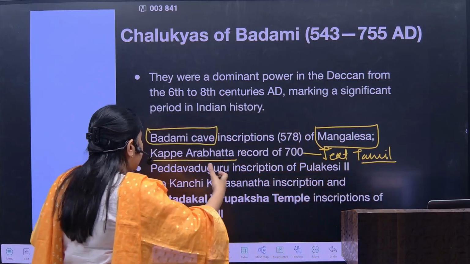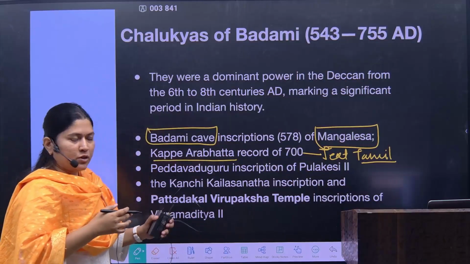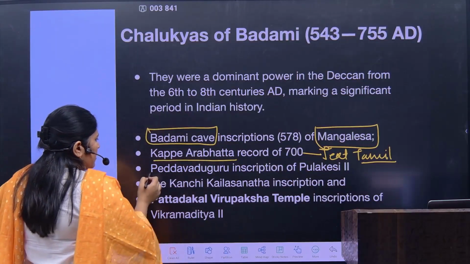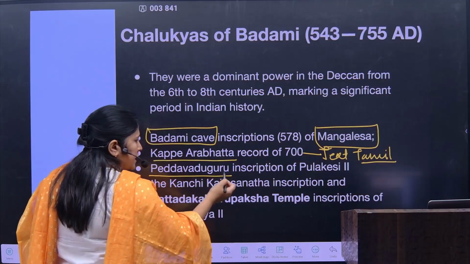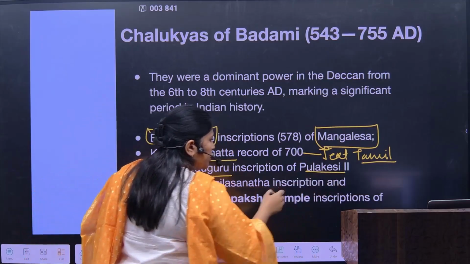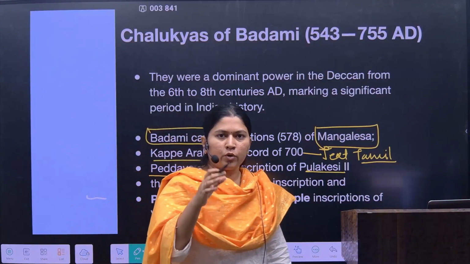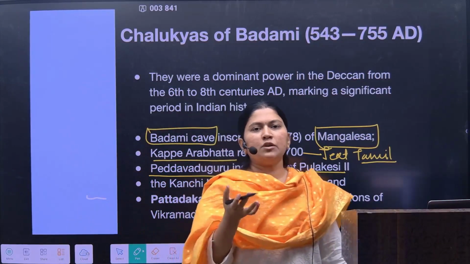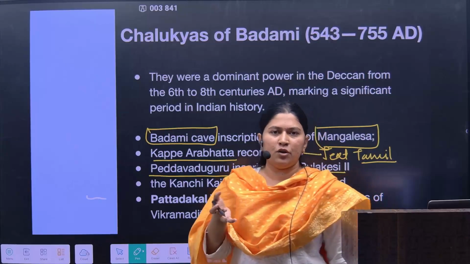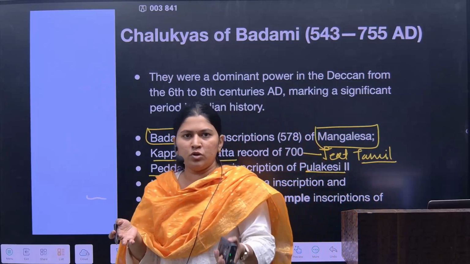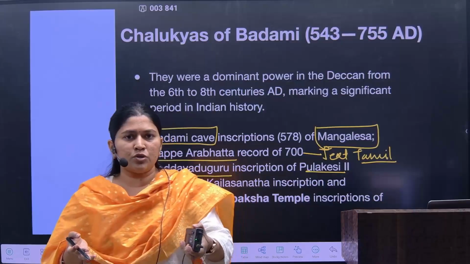Okay, which resembles the evidences of Chalukya. After that, the Vedavaguru inscription of Pulakesin II. Now Pulakesin II is one of the important rulers of the Chalukyas. Before him, Pulakesin I had also defeated many of the contemporary rulers of the Pallavas,